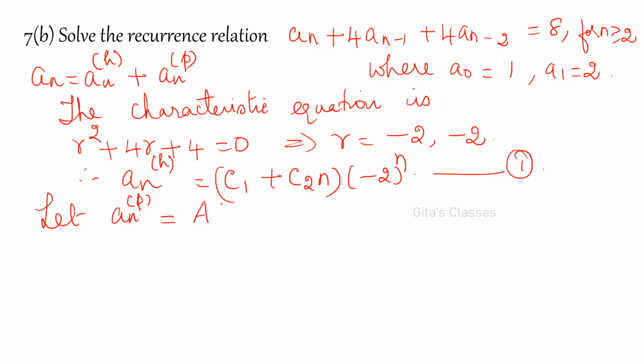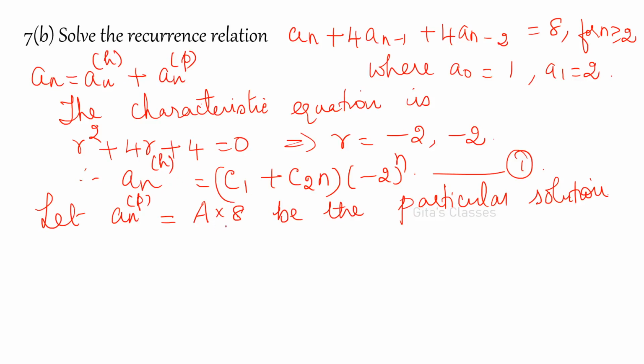If it is a root of multiplicity m, then you have to multiply by n to the power m. Now it is not a root, so A into 8 is the particular solution. You can consider n power 0 or k power 1, 2 power 3, like that. Anything is okay. So it is 8A, right?